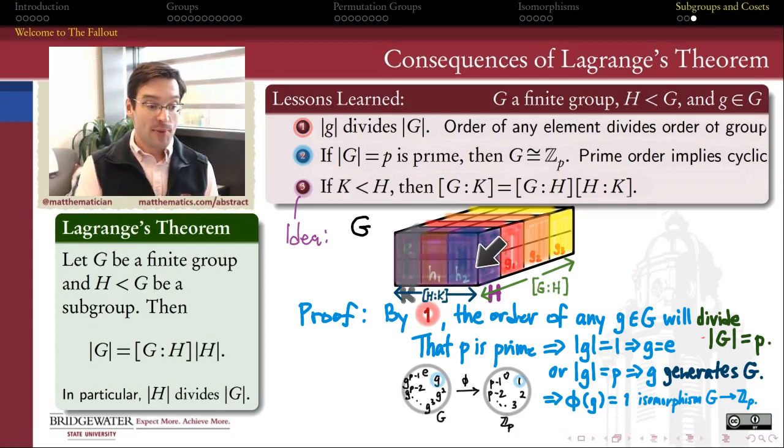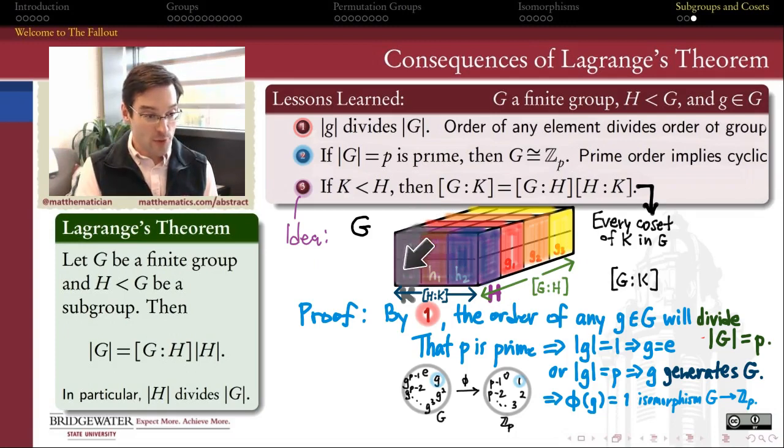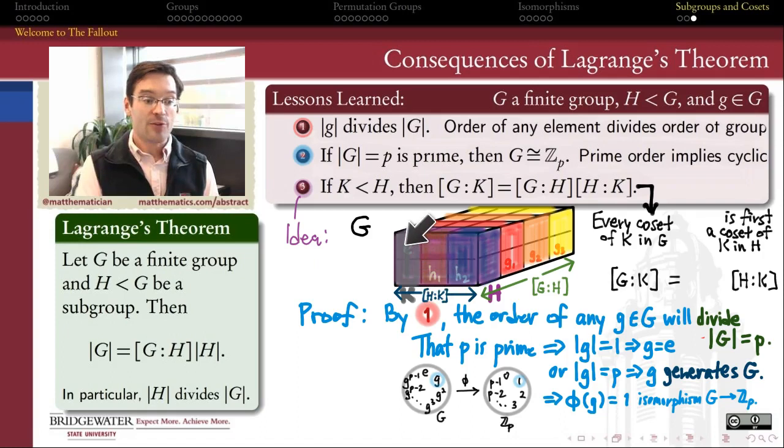But then, if I repeat that same process in these other layers as well, I will see how the cosets in G of K are going to partition all the elements of G into these little blocks, in this example 2 blocks stacked on top of one another, repeated once in each layer, and then repeated the same number of times in each of the layers that makes up G. So every coset of K, the little thing, inside of the big group G, is first of all a coset of K inside of this layer, H, and then is repeated exactly as many times as there are cosets in G of H.